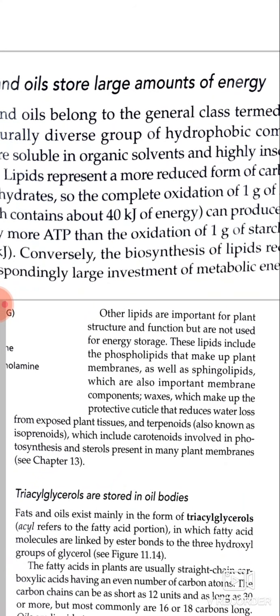Other lipids are important for plant structure and function but are not used for energy storage.